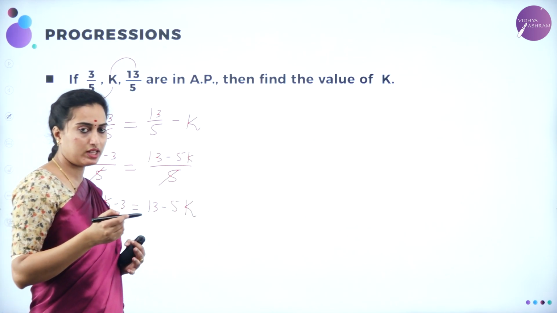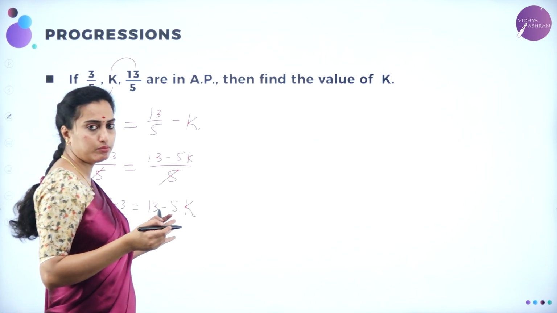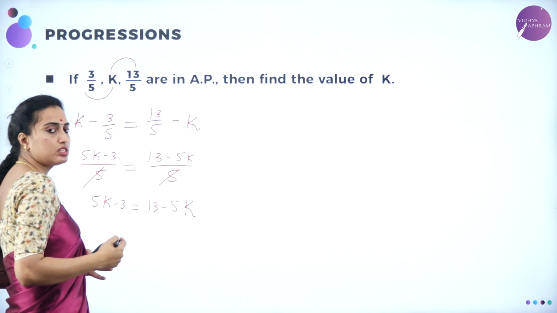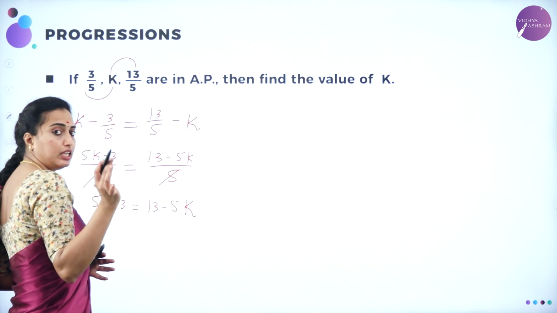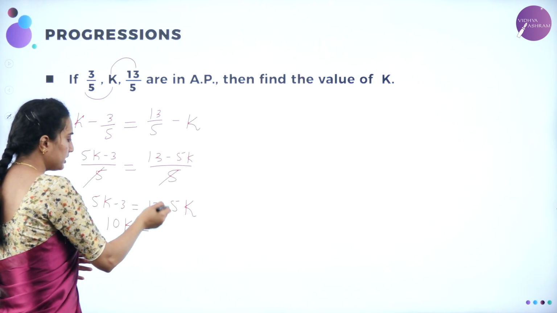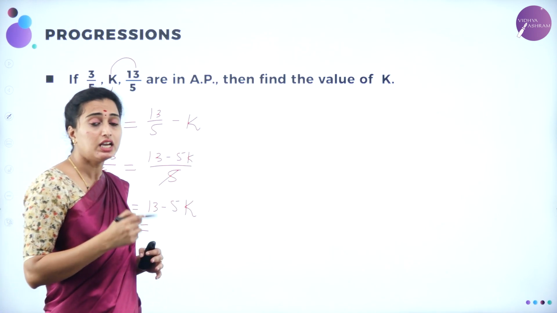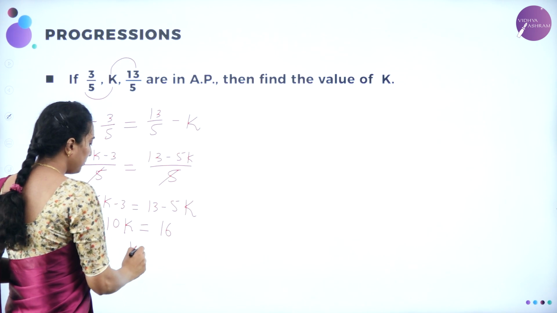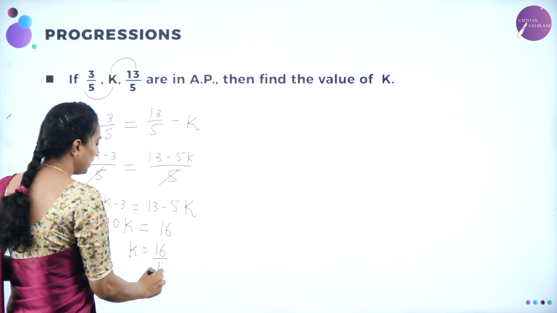Taking k terms to one side and constant terms to one side, if you shift minus 5k to this side, it will become plus 5k. 5k plus 5k gives you 10k. Now shifting minus 3 to that side, it will become plus 3. 13 plus 3 is 16. Therefore, k will be equal to 16 divided by 10.